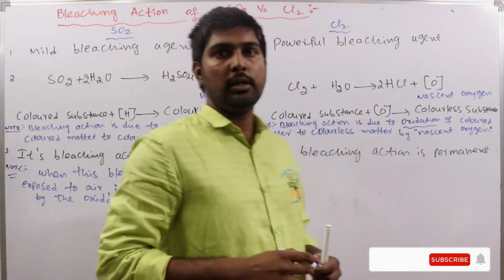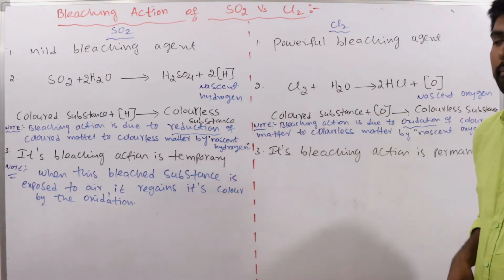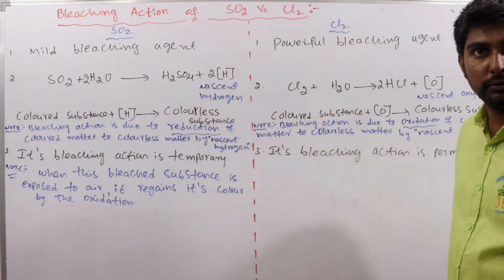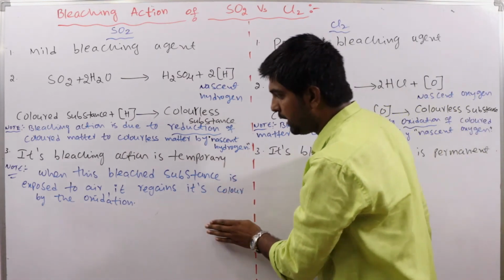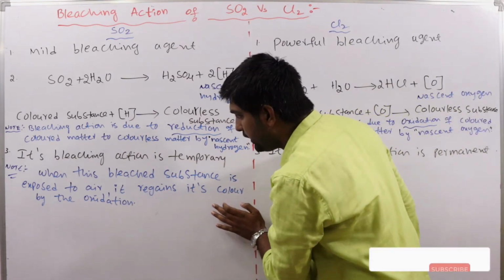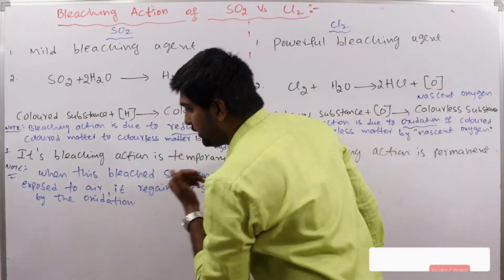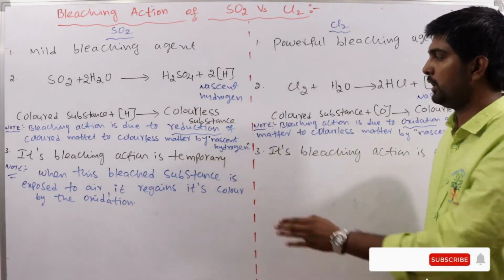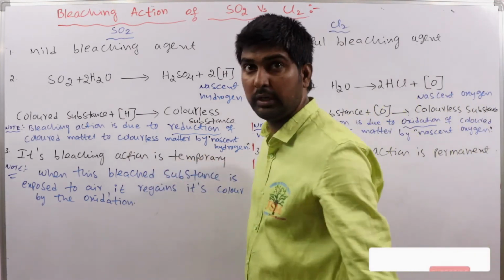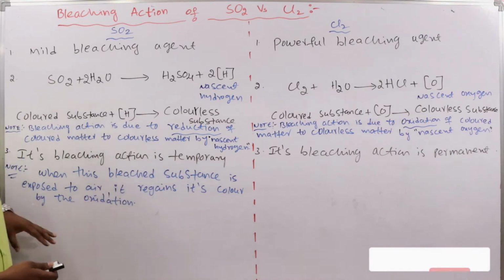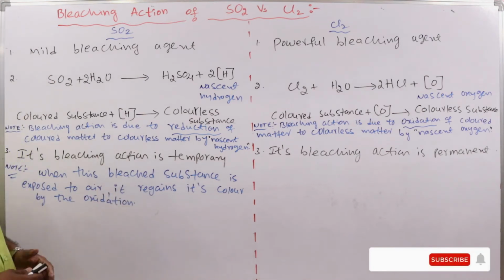So here the bleaching action is temporary, because if this colorless substance is exposed to air or reacted with air, it will again regain its color. What is the reason? The reason is oxidation. That colorless substance again undergoes oxidation. If oxygen is available, its color is regained. Clear? So this is the important thing here.